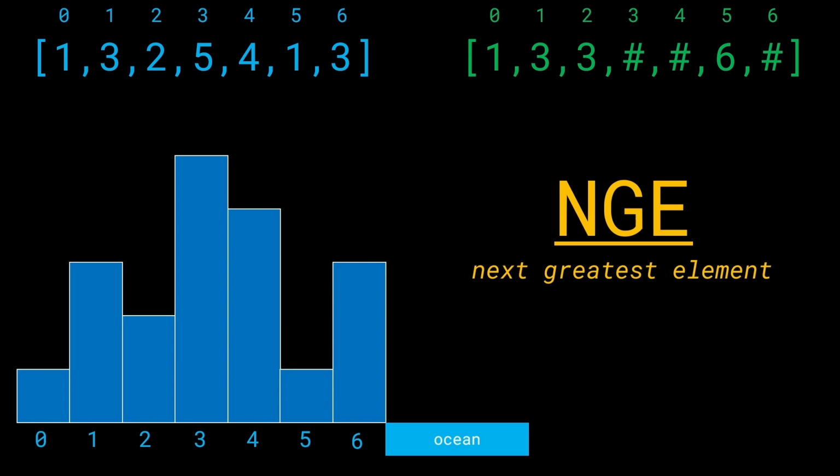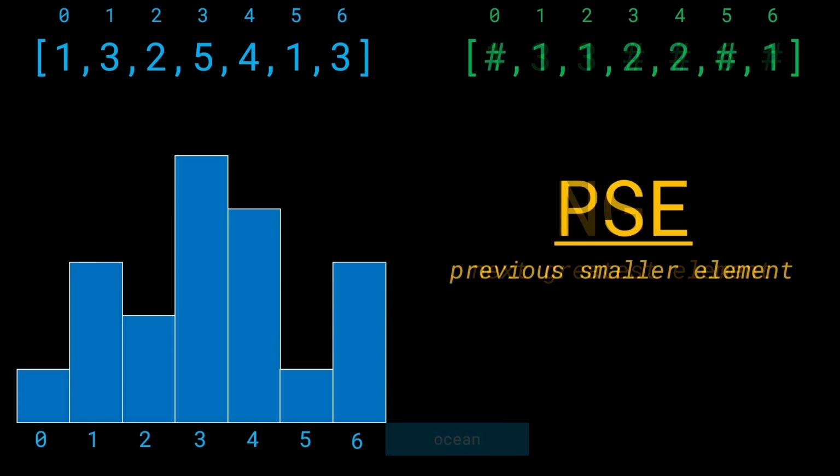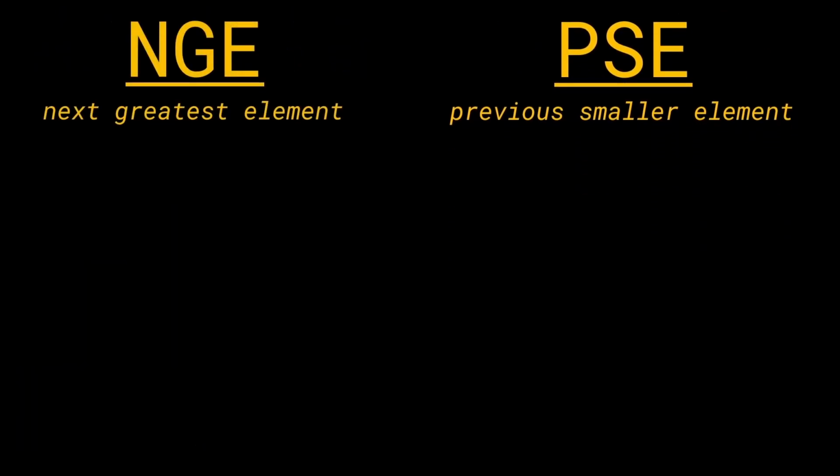Now, what are we doing in this problem? This was the previous one. In this problem, we're trying to find the previous smaller element. So in a way, if you compare both of these approaches, we can start to see there are some parallels and anti-parallels between them. First is the point that we're looking for the next greatest element and the previous smallest element in both of these cases respectively. Focus on the next and the previous part.